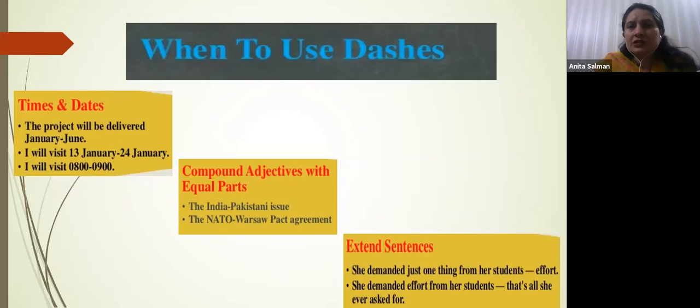When and where do we have to use dashes? In your text you have to concentrate on extending sentences. But you can also see dashes when we mention times and dates, like the project will be delivered January to June. Instead of writing "to", we can write a dash. I will visit 13 January to 24th January. When we use times and dates, instead of writing "to", we can also put a dash. I will visit 0800 to 0900, मतलब 8 से 9 बजे तक मैं visit करूँगा. This will also carry a dash.